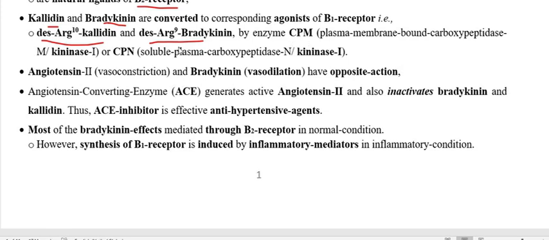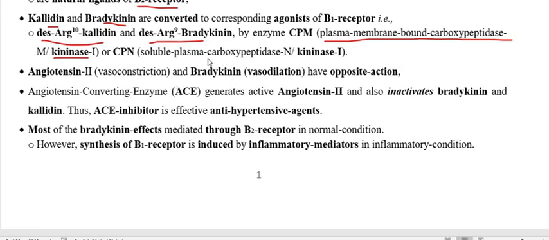We are calling it kininase 1, or the plasma membrane bound carboxypeptidase. So CPM stands for the membrane carboxypeptidase, whereas N stands for the soluble plasma carboxypeptidase.